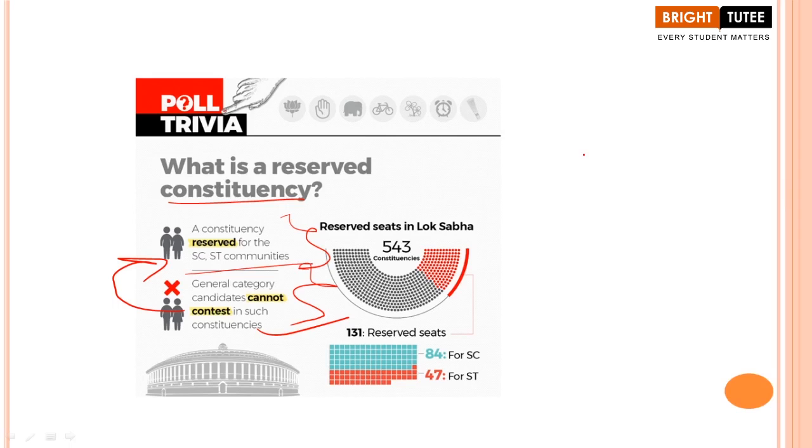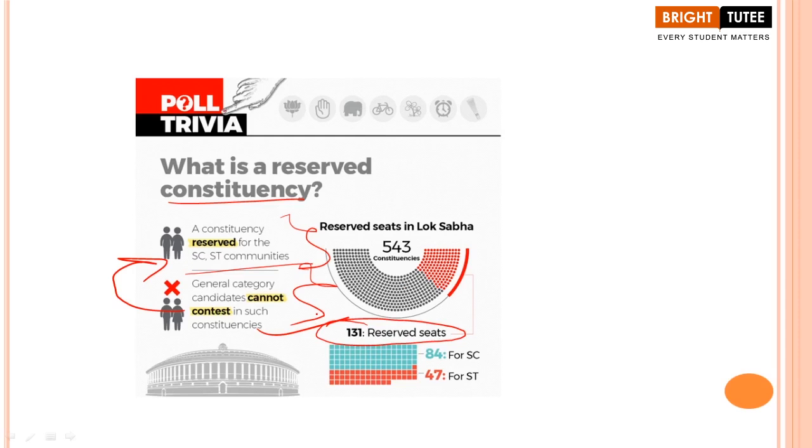Now, in Lok Sabha, how many constituencies are there? Each and every student can answer this question. There are 543 constituencies. Now, when we are talking about the reserved seats in Lok Sabha, how many reserved seats are there? As you can see, according to the data, we have around 131 reserved seats. We are talking about the reserved constituencies here.